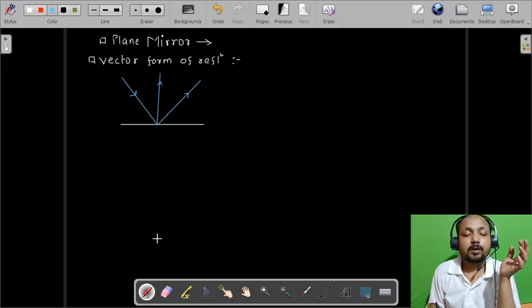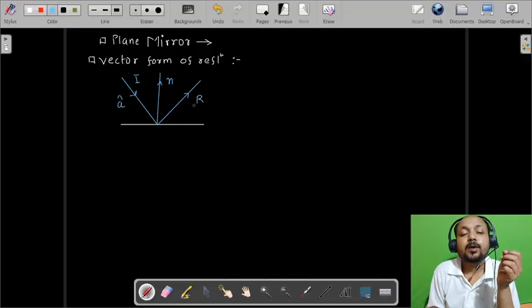Now let us start naming them: this is I, this is R, this is N. To define the vector form, let us consider one unit vector along the incident ray, let us say it is A cap, one unit vector along the reflected ray, that is B cap, and a unit vector along the normal, let us say this is N cap.